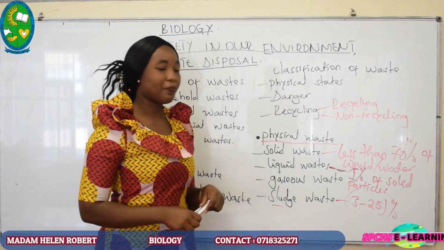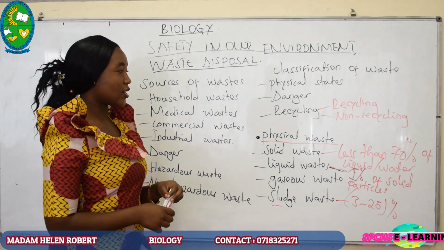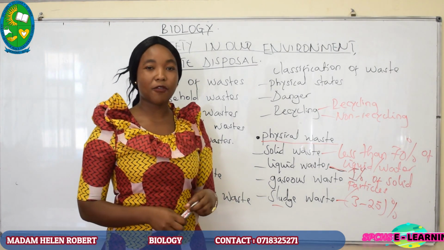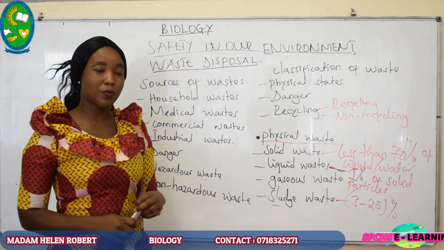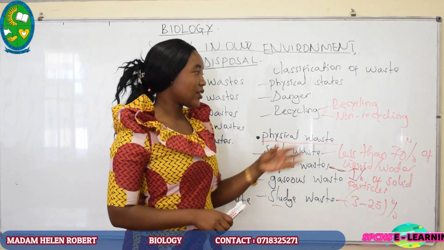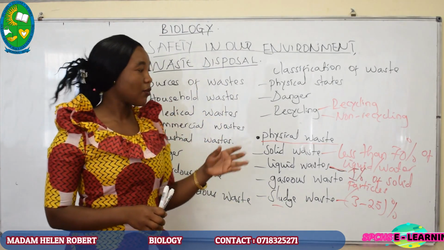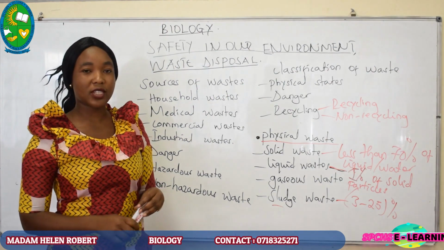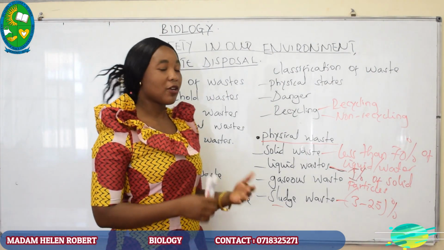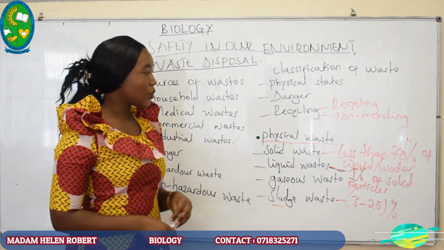For example, cotton wools from the industries. After they have been used, they cannot work again. It means that they are going to be dumped. But recycling, these are waste that can be used or can be manufactured into new products. For example, papers can be manufactured again into new products.